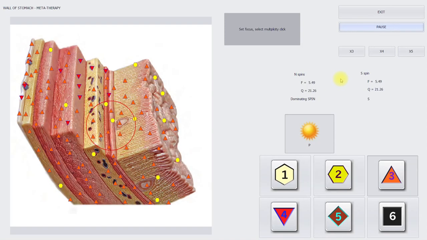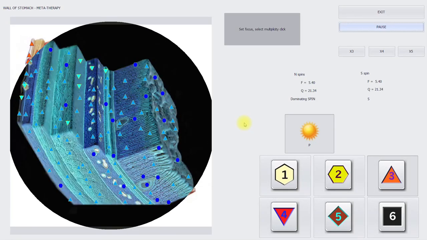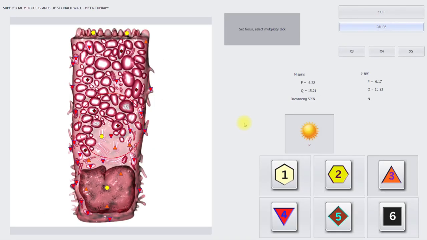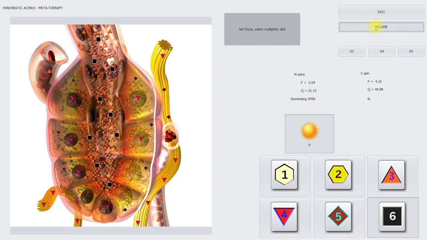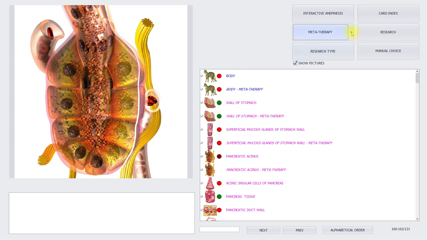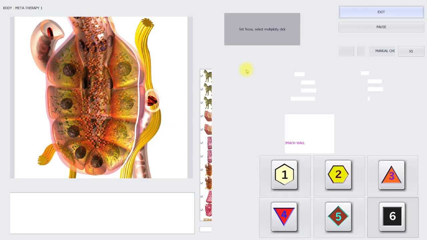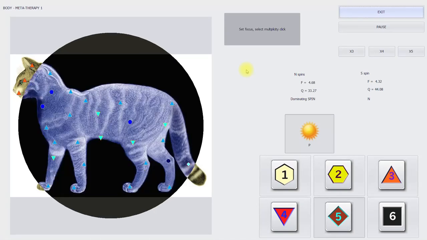We can also do it, and we can also choose to do it 5 times on a complete list, the total list. So when you have scanned the cat, you do not have to do it one by one, but you can do it automatically from the list, and it will do it 5 times.